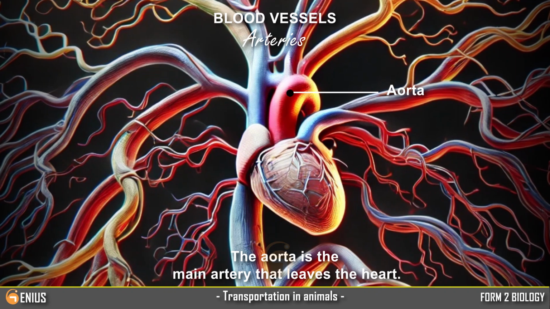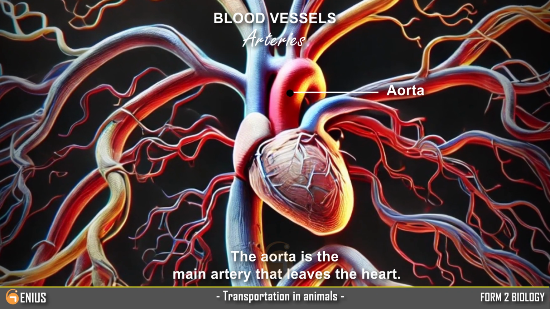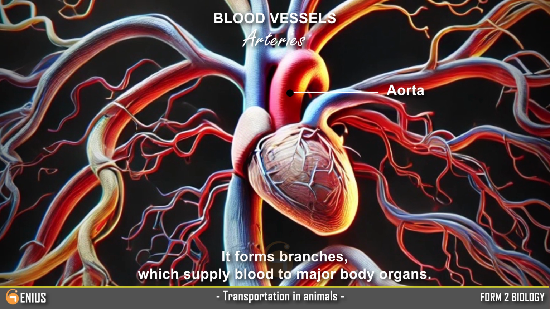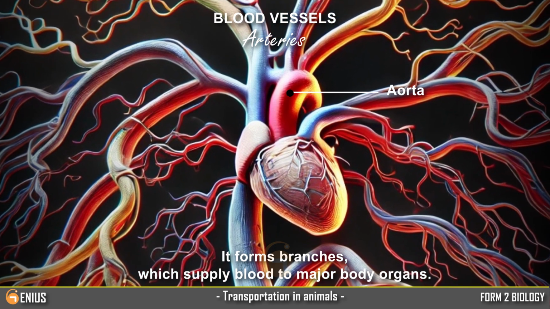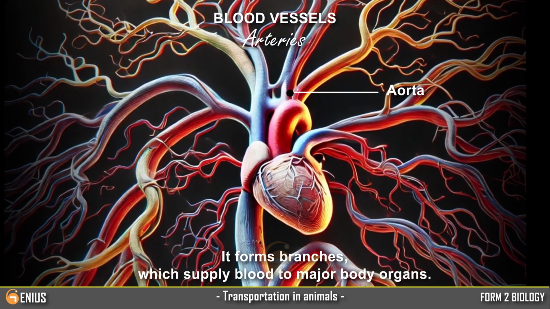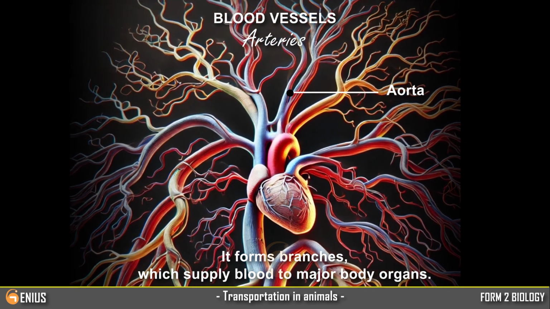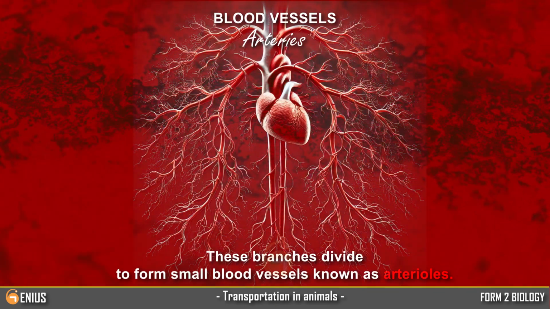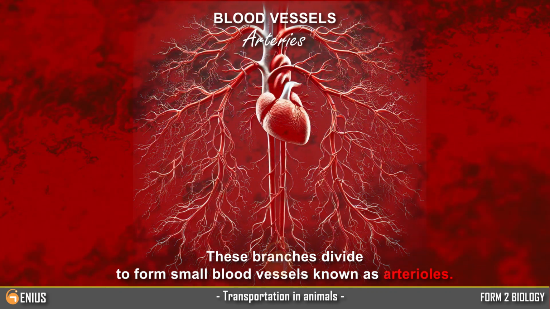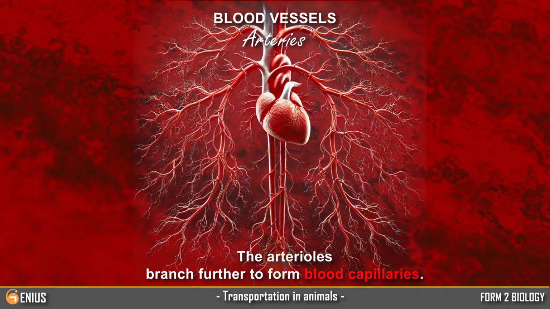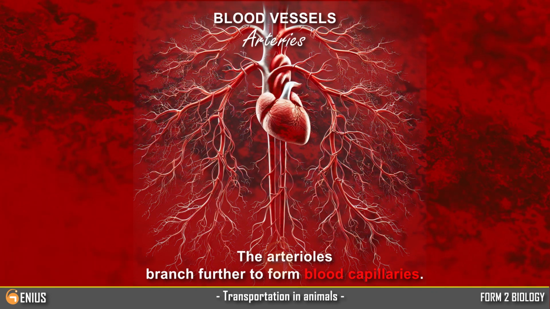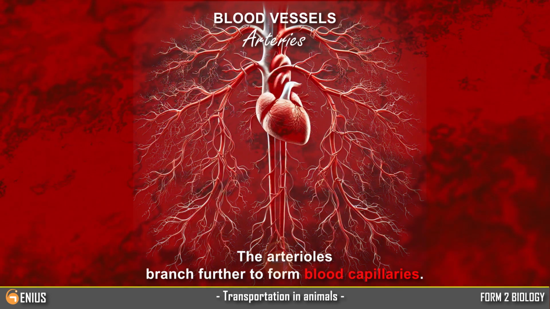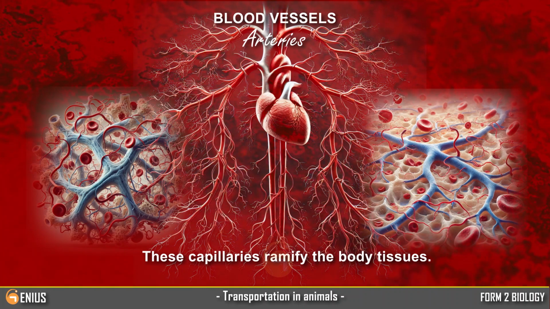The aorta is the main artery that leaves the heart. It forms branches, which supply blood to major body organs. These branches divide to form small blood vessels known as arterioles. The arterioles branch further to form blood capillaries. These capillaries ramify the body tissues.